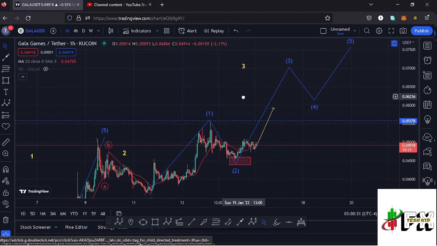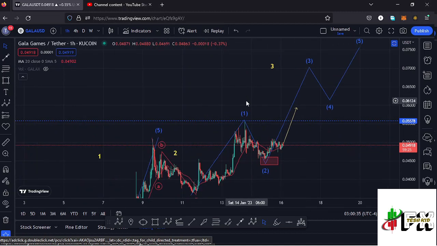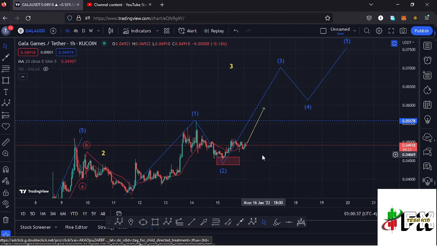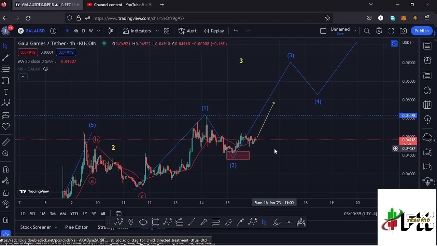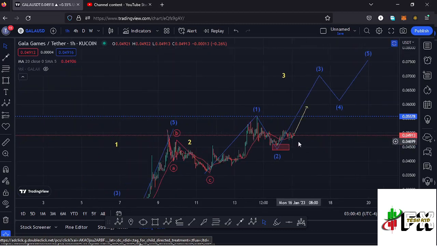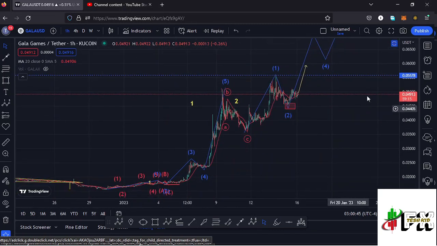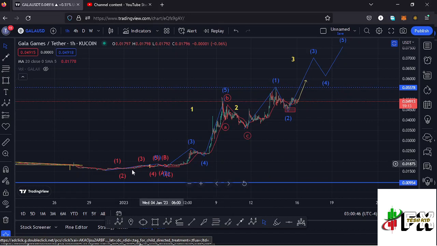So that is the first case scenario that I'm expecting to play out here on the Gala Games chart. And in case we don't continue seeing an increase in strength here on the Gala Games chart and maybe see a bit of a pullback, then another ED12 structure could be playing out, where we can term this whole structure right here as a higher ED12 count 1.